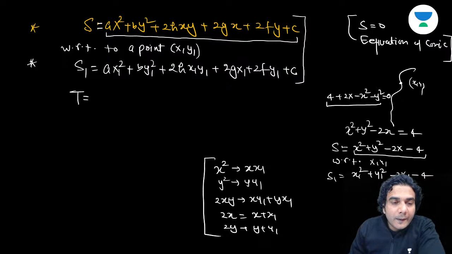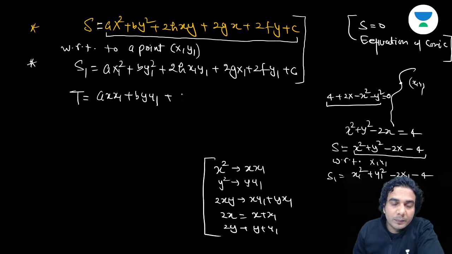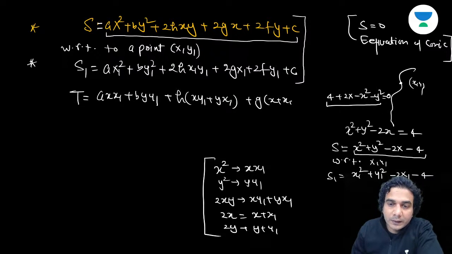So if you write T, then T in this equation is going to be axx1 plus byy1 plus h(xy1 plus yx1) plus g(x plus x1) plus f(y plus y1) plus c. All right.